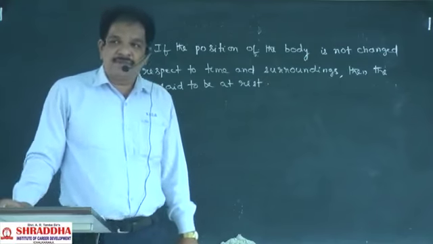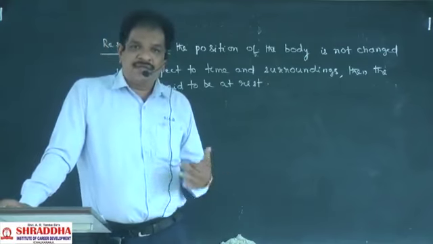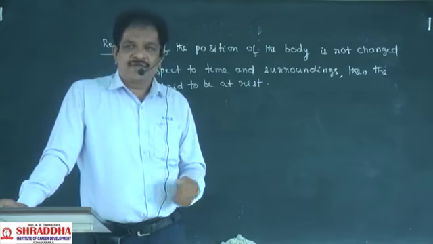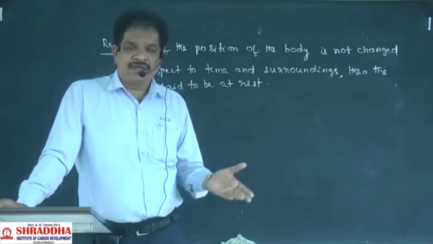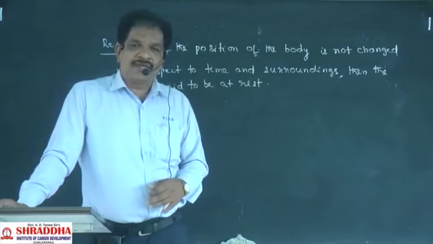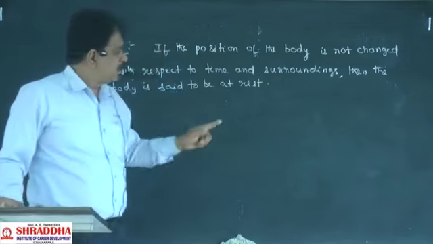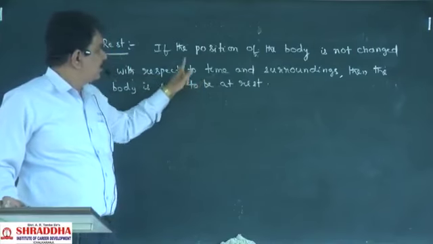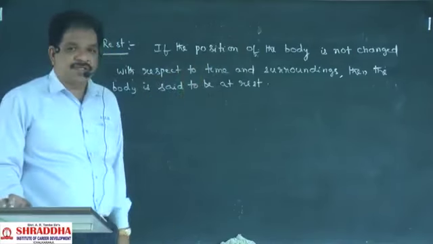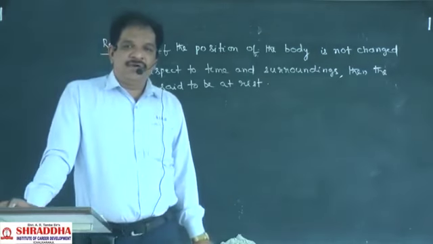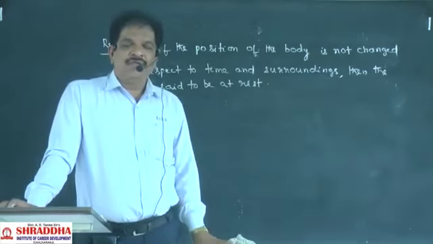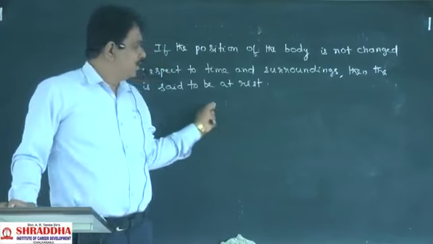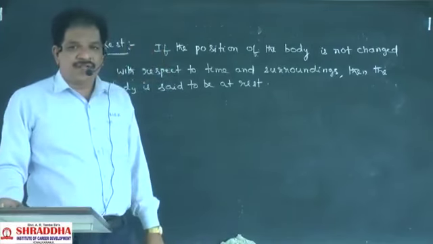Today, tomorrow, after 7 days, after 30 days, after 1 year, all these are times. With respect to time, the position of the body is not changed. Then that body is said to be in the state of rest. So this board is in the state of rest.